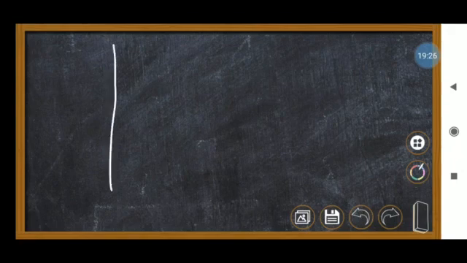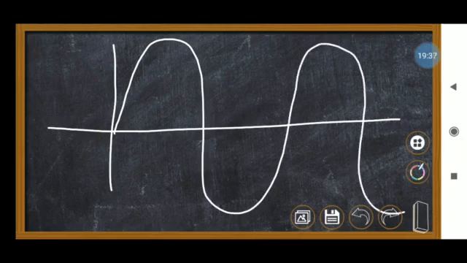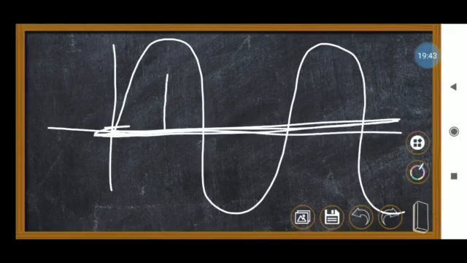If you draw the graph, see here, this x-axis is called the mean position. From that mean position, what is your maximum displacement?